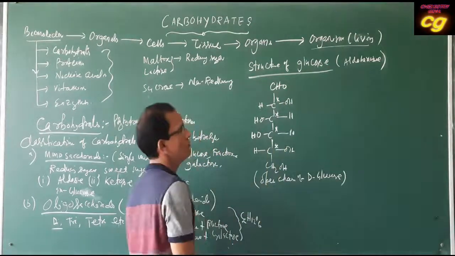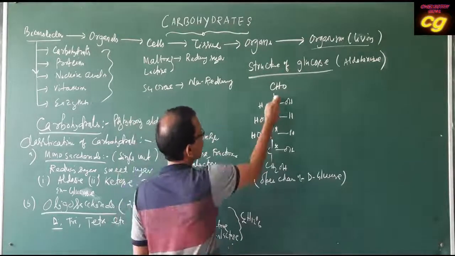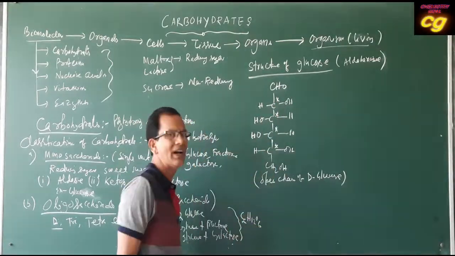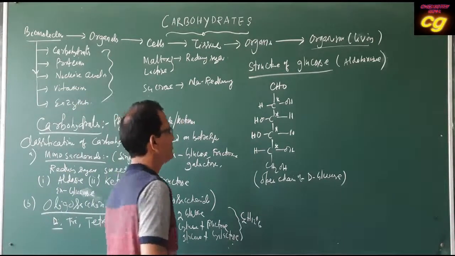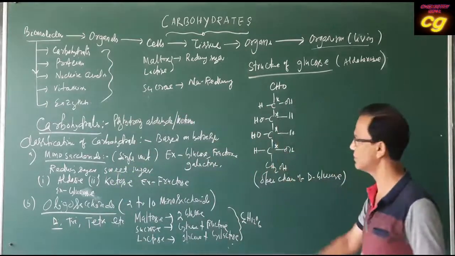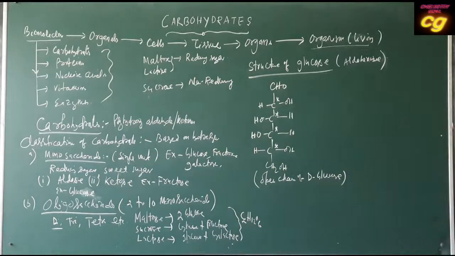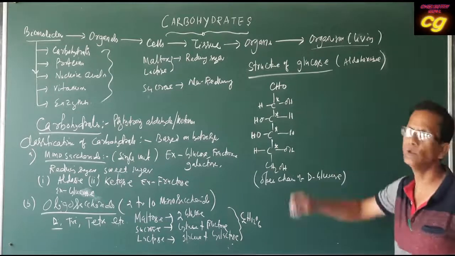So there are 4 chiral centers in glucose, and different optically active isomers are possible. So this is the straight chain structure of glucose, and glucose has an aldehyde group.